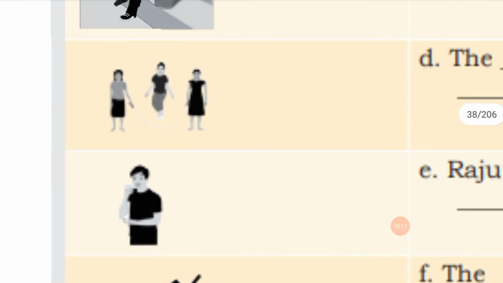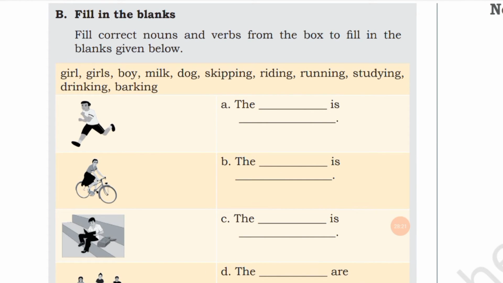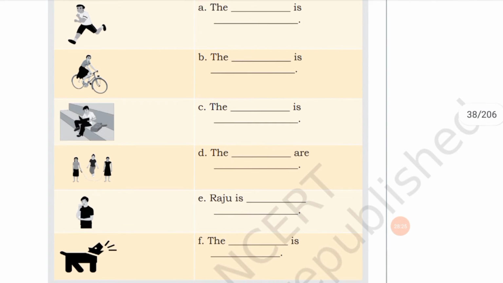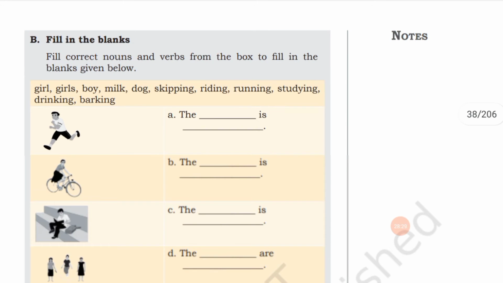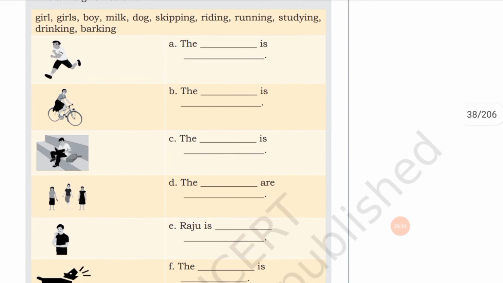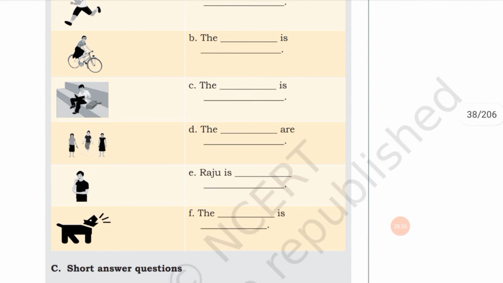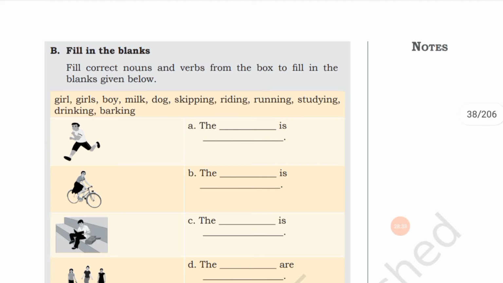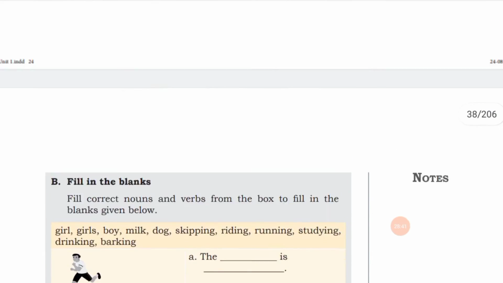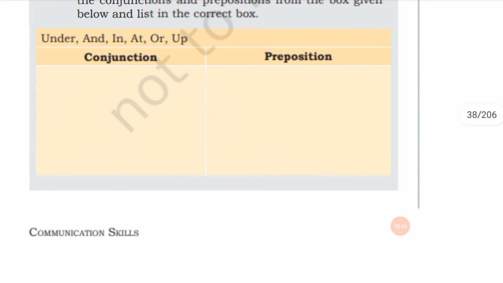I think he is drinking. So let us see whether the option is there. Raju is drinking milk. One more option, a dash, is there. So Raju is drinking milk. Next we can see a dog. The dog is barking. So just fill it out. Children, this is very easy for you.